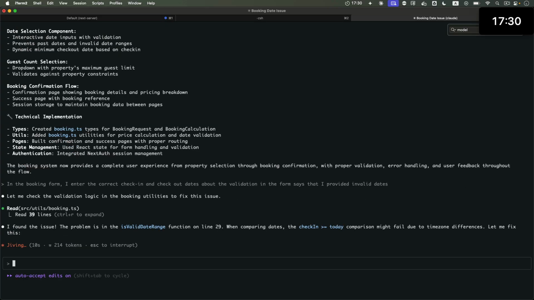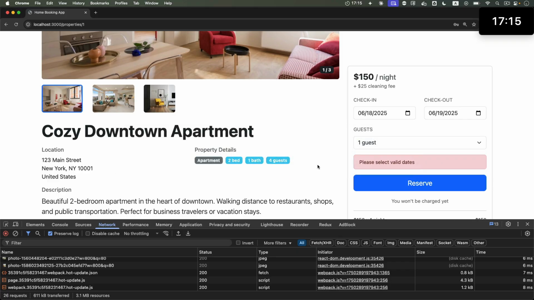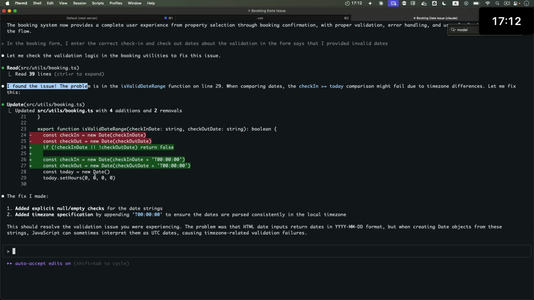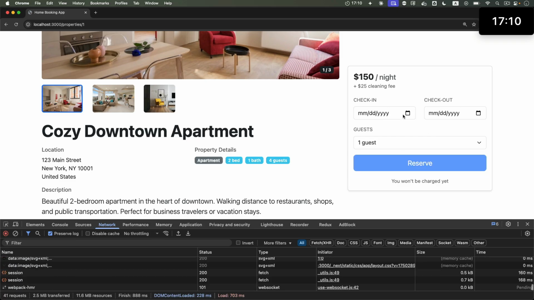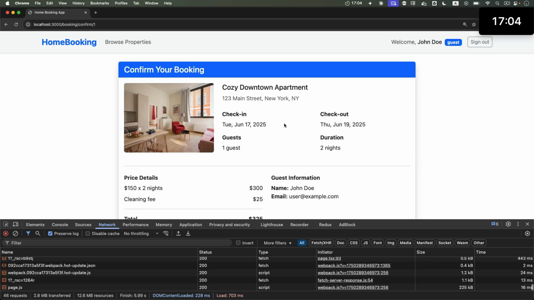It says, I found the issue. Fixing. Okay, it says it's ready to try again. Is it though? The page didn't refresh. I'll refresh it manually. Check-in date, check-out date. Click reserve. Oh, look at this. It took me to the confirmation page.